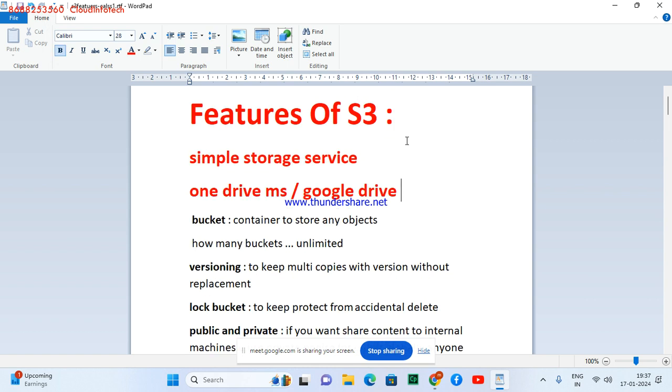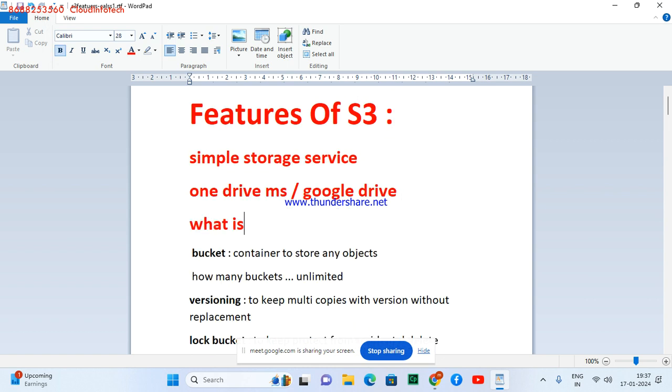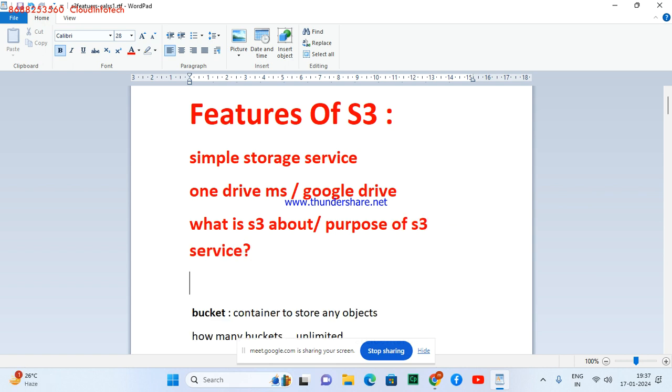Now, the question will be what is S3 about, or the purpose of the S3 service. Why is Amazon offering this service to customers? How are Netflix, NASA, and Apple using these S3 services?